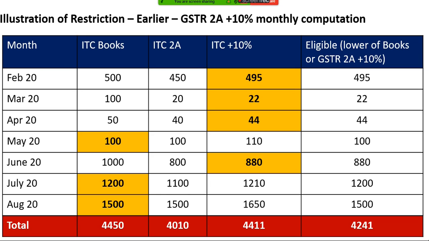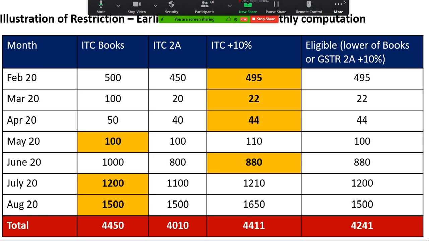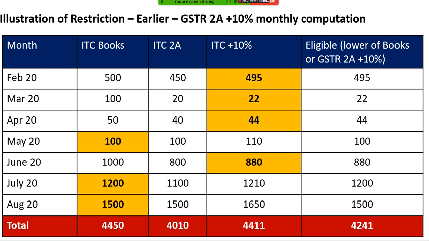In the month of May, the scenario has improved. I have just taken an example where the entire input credit as per my books is reflecting in my 2A. So ITC plus 2A is 110. Input as per books is 100. So I cannot claim 110 because lower of the two I'll claim. So lower of 100 and 110 is 100 rupees only.